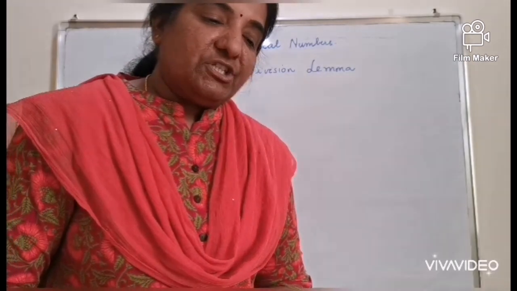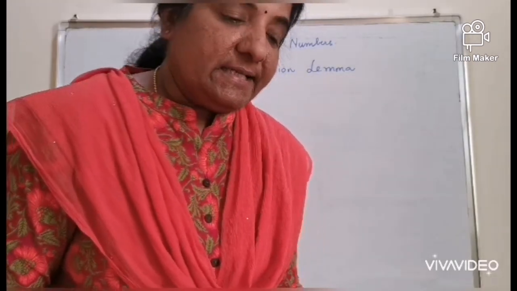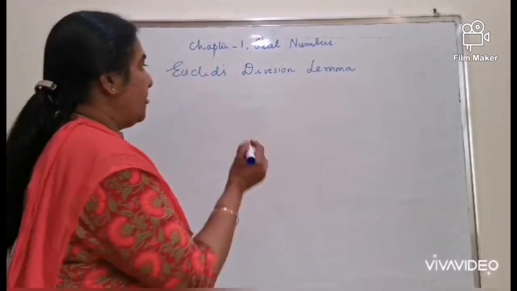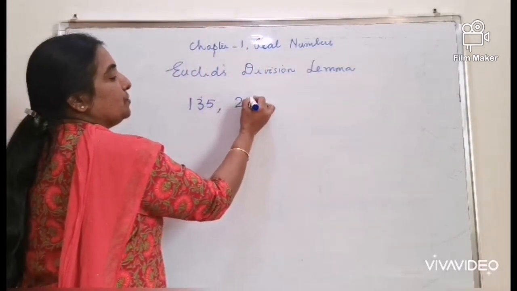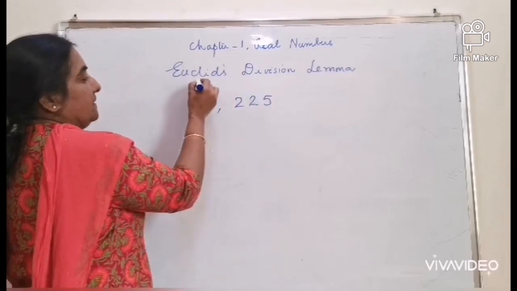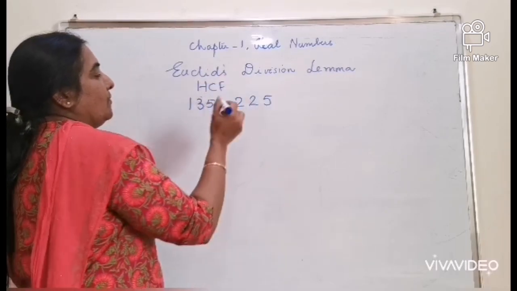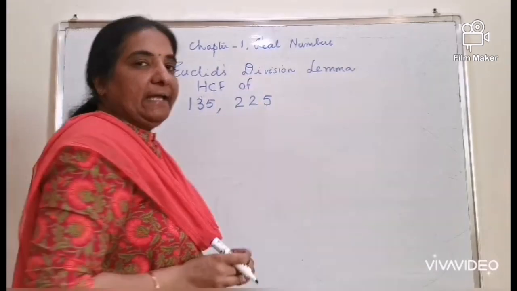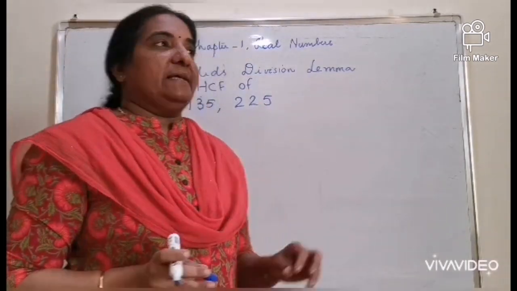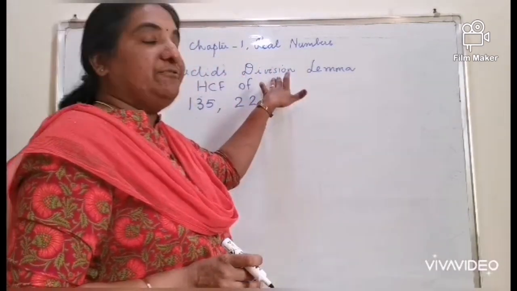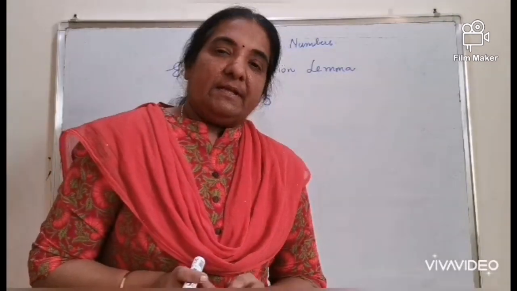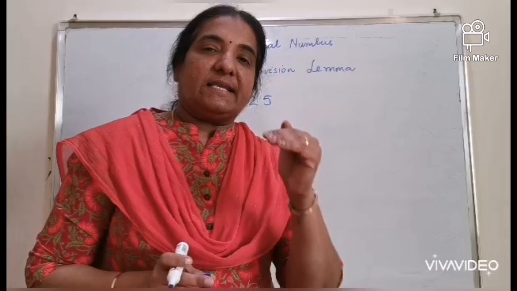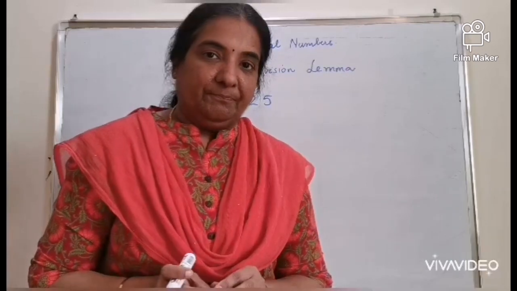Use Euclid's division algorithm to find the HCF of 135 and 225. The HCF of 135 and 225 by the application of Euclid's division algorithm. The word algorithm is related to a step-by-step procedure.